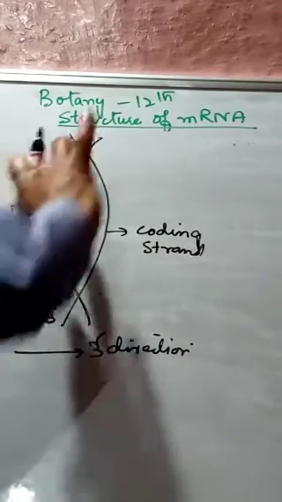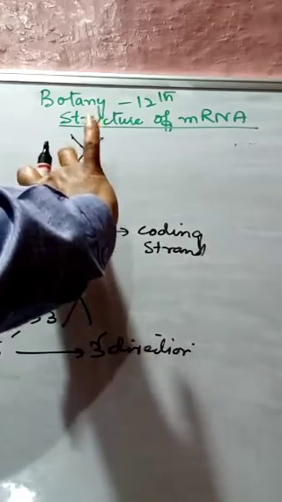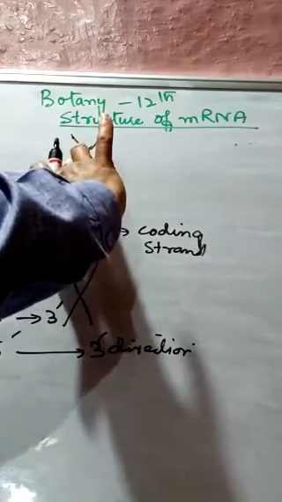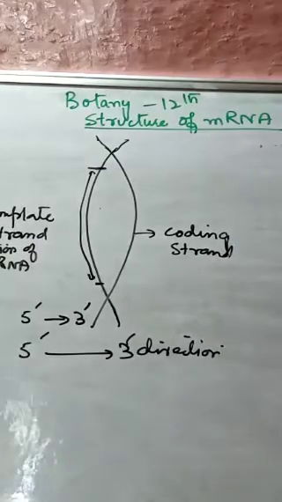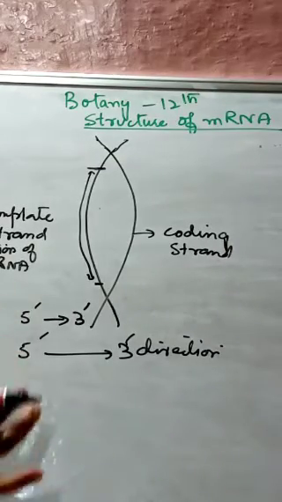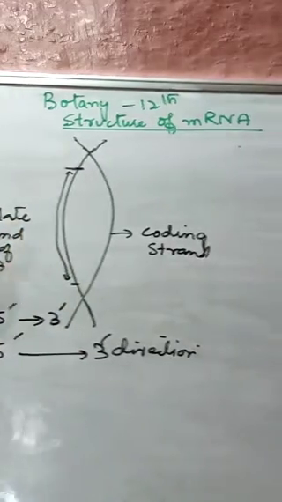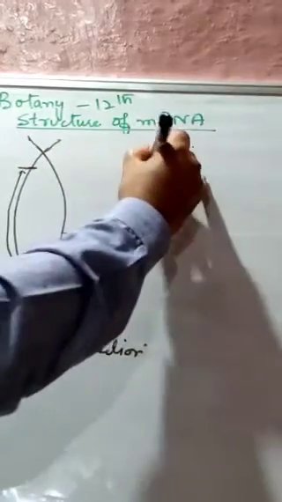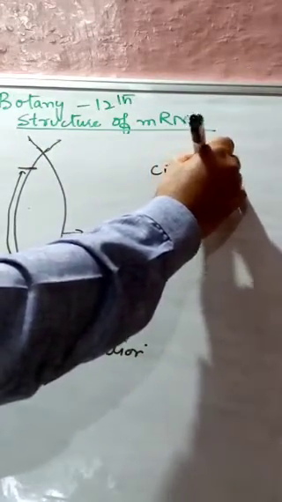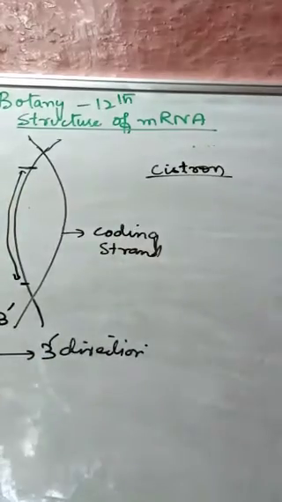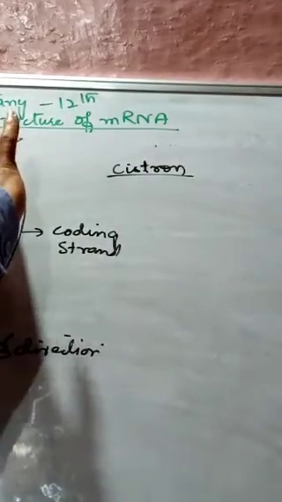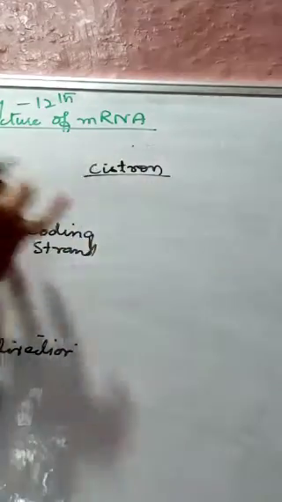Now this part which contains the template, and this part which contains the genetic information for the synthesis of a polypeptide chain, that is called the cistron. This whole is the template.